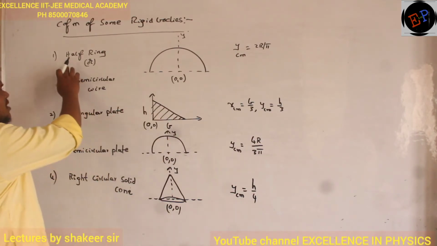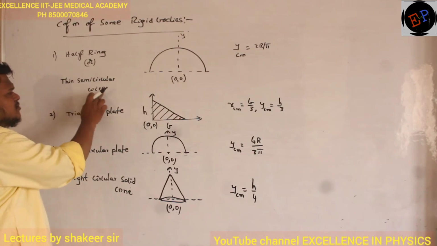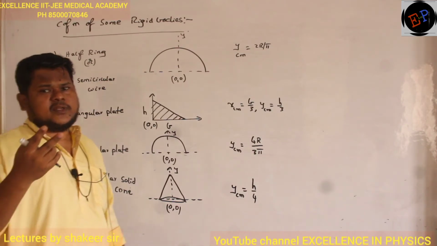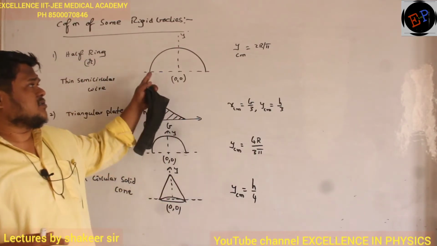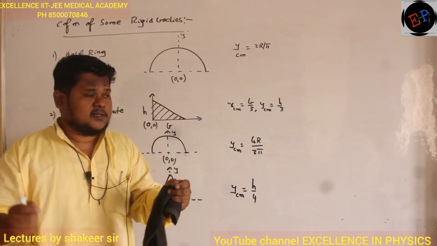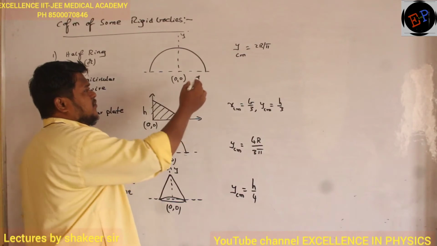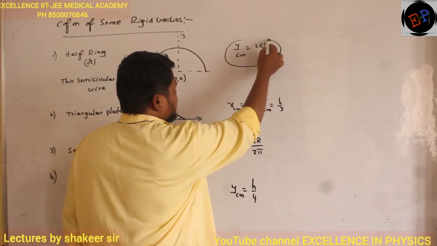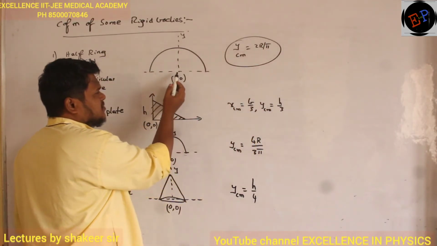So first one, half a ring or semi-circular wire. Ring, we know ring, no? If you cut a ring into two parts, then this is what you see. Or if you bend a wire in the form of a half circle, then it is a semicircular wire. We are taking only the y center of mass, which equals 2r by pi, if this is the reference.